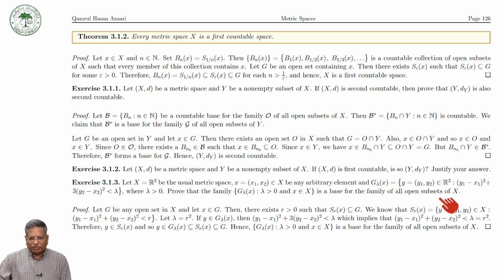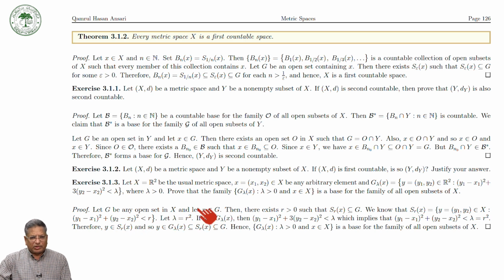So again we will use the characterization, and that's why I gave the characterization first. So let G be an open set in X and x is in G.